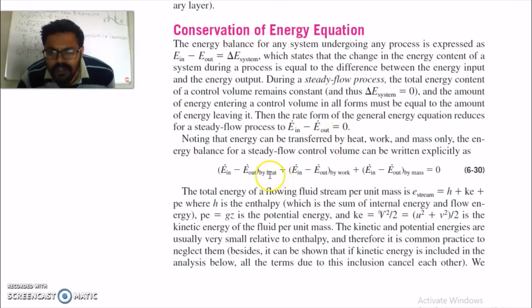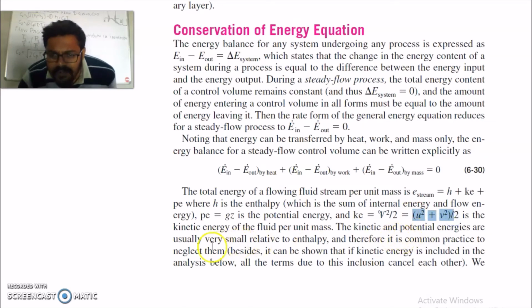We have energy in the form of heat, in the form of work, and energy is also carried in the form of mass. The energy can be transferred by heat, work and mass only. The energy balance for steady flow control volume can be written as this. The total energy of flowing fluid stream per unit mass is equal to E stream is equal to enthalpy plus kinetic plus potential, where h is your enthalpy. Potential energy is gz, kinetic energy is equal to V square by 2. In this case, we will take average.